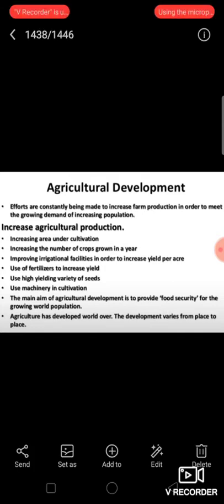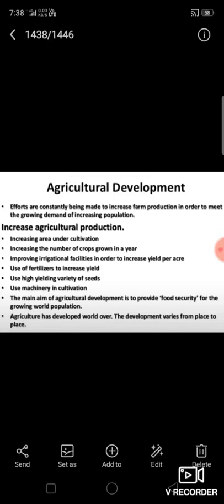Agriculture development means to increase the farm production. Agriculture development leads to food security. Hence, it is important for both economic and social developments of a country. Agriculture development can happen through the following ways.